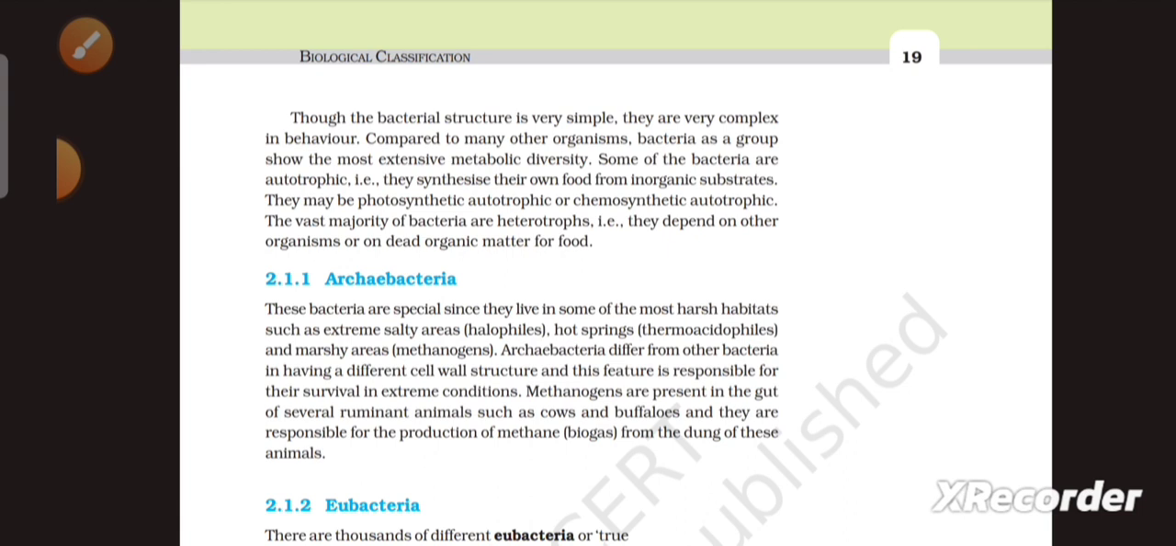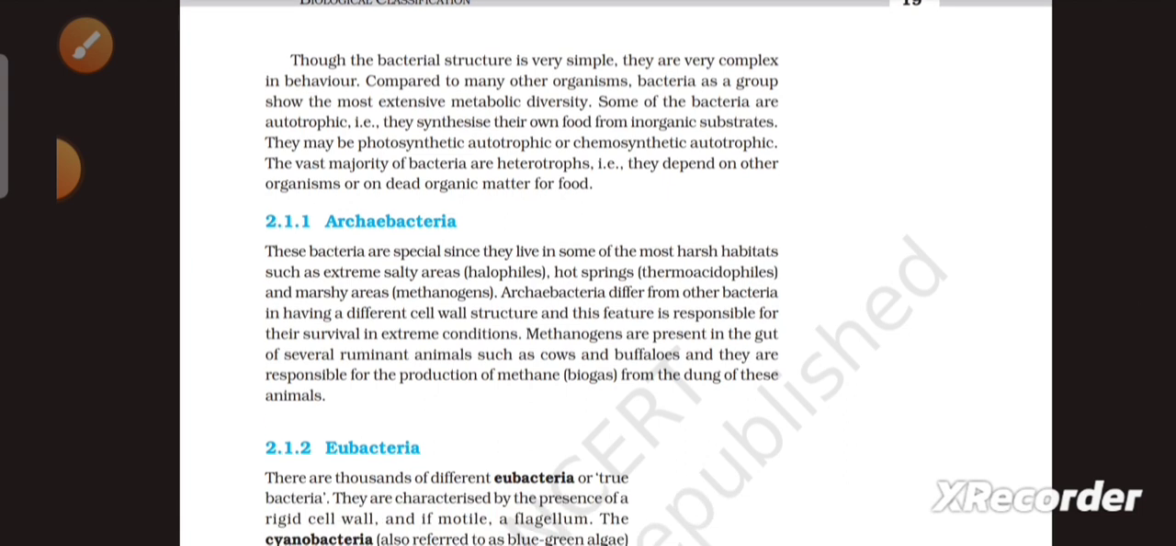So next one is archaebacteria. These bacteria are special since they live in some of the most harsh habitats such as extreme salty areas, that is halophiles, hot springs, that is thermoacidophiles, and marshy areas, that is methanogens.